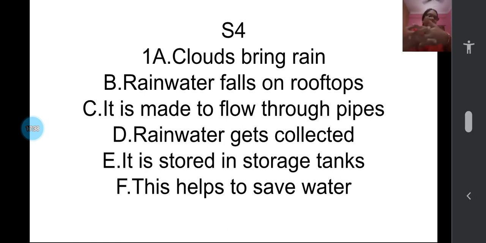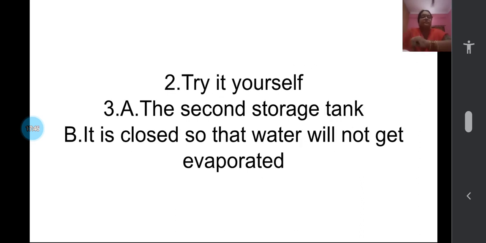You can write more if you like. It can be used for gardening, and you can also add washing cars. So complete this part. Then the second question, how it is going to reduce the scarcity of water, try it yourself. Third, the second storage tank is useful for many people. How is it useful? Because it is closed, the water will not evaporate, so it can be useful for more people than the first one. Or you can think of your own answer and give it, children.